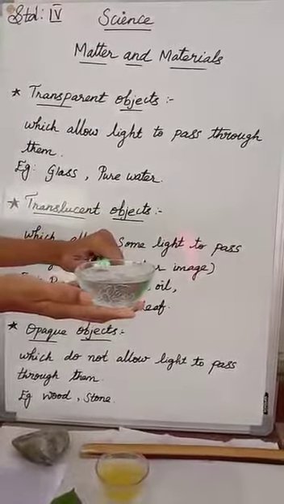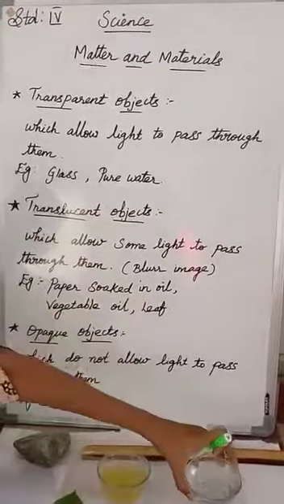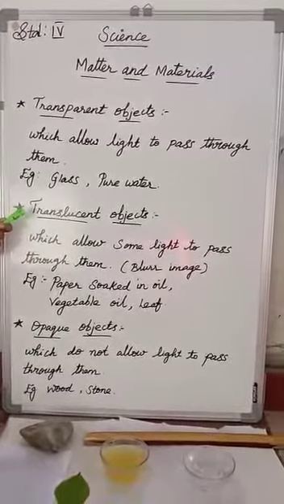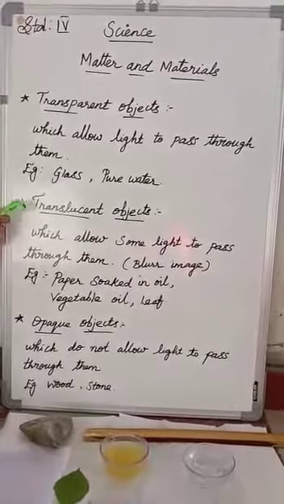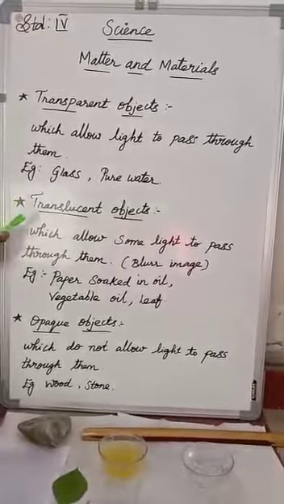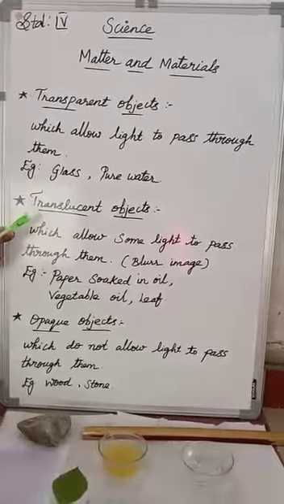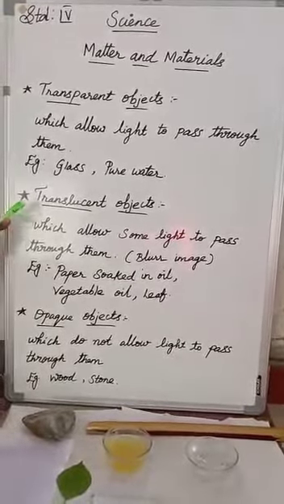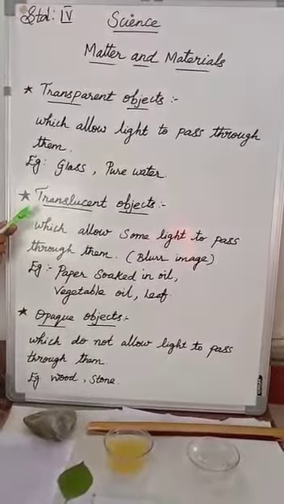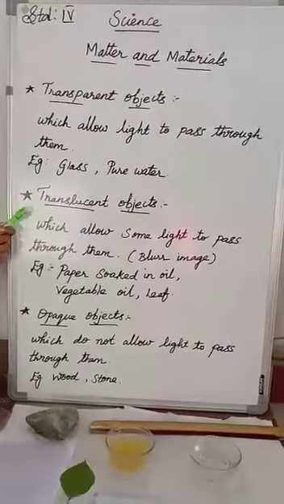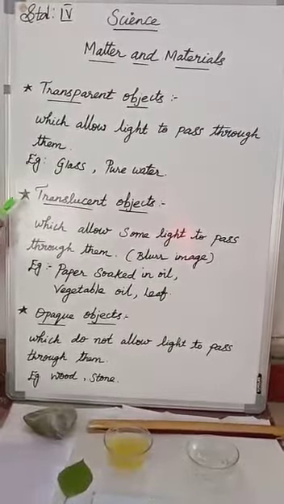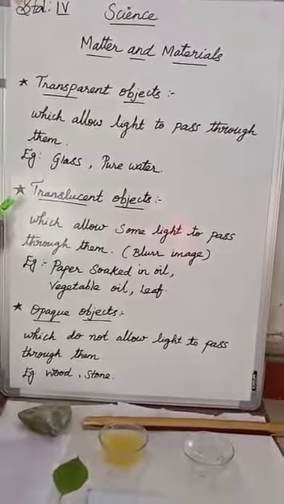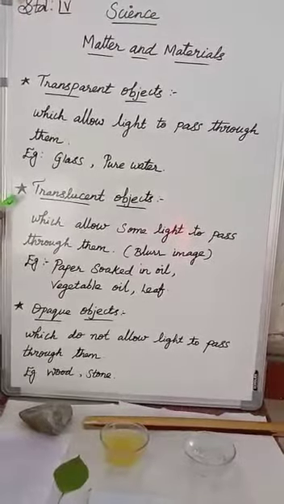And next, translucent objects. Translucent materials scatter light as it passes through them. You cannot see clearly through translucent material, but light will pass through it. Translucent materials allow some of the light to pass through them, but it is scattered. In translucent material, only the shape or outline of the object can be seen. Objects look blurry.